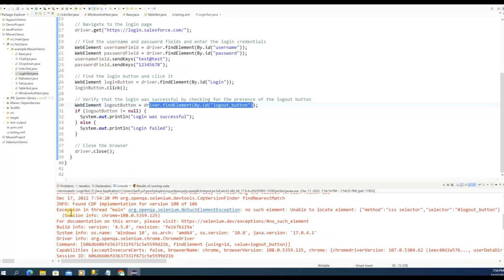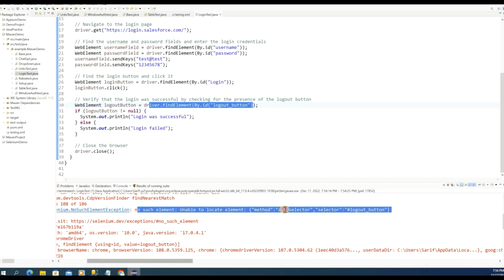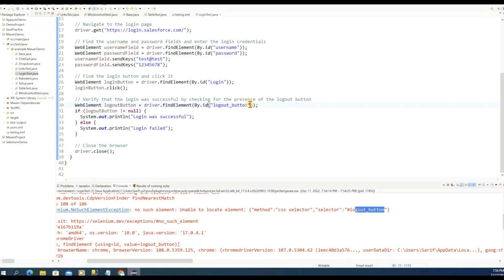You can see the exception over here. The exception is a NoSuchElementException. It means the logout button was not found, right? Because it never logged in, because intentionally I provided an invalid username and password. So ultimately it failed, intentionally. But if I gave a valid username and password, it would log in and print the success message. So it's working exactly the way you want.